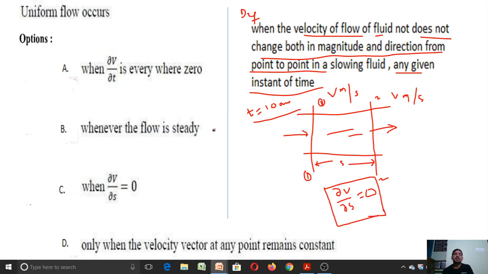So with this concept, let me observe our options here. What is the option A? When dou v by dou t is everywhere 0 with respect to time, but uniform flow is nothing but with respect to position, point to point. So it is not a right answer. Then whenever the flow is steady, it is not a right answer. Then we have another option C, when dou v by dou s is equal to 0. So with respect to point, our velocity will not change, so then we can call it a uniform flow. So the answer for this question is C. Option C is the correct answer for this question.